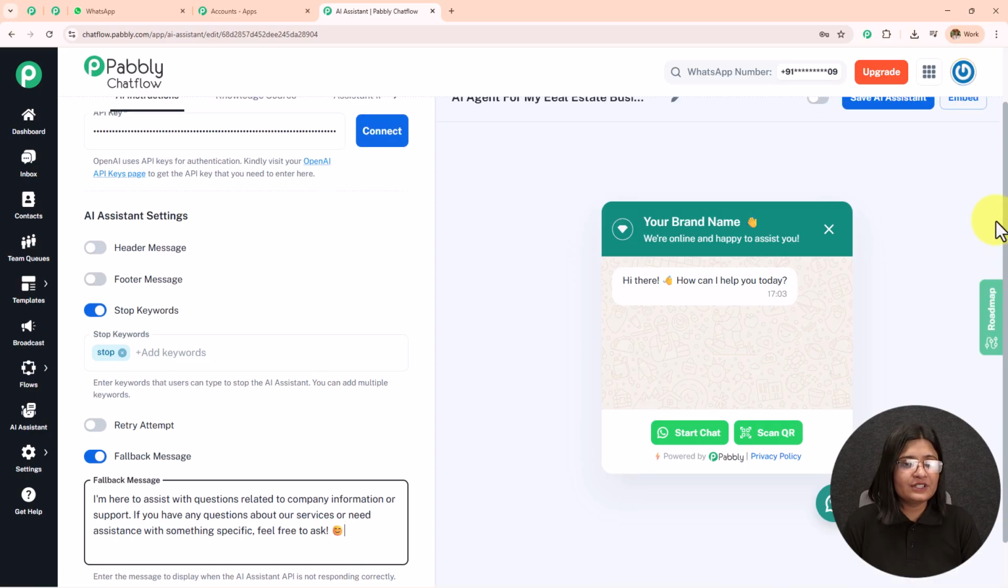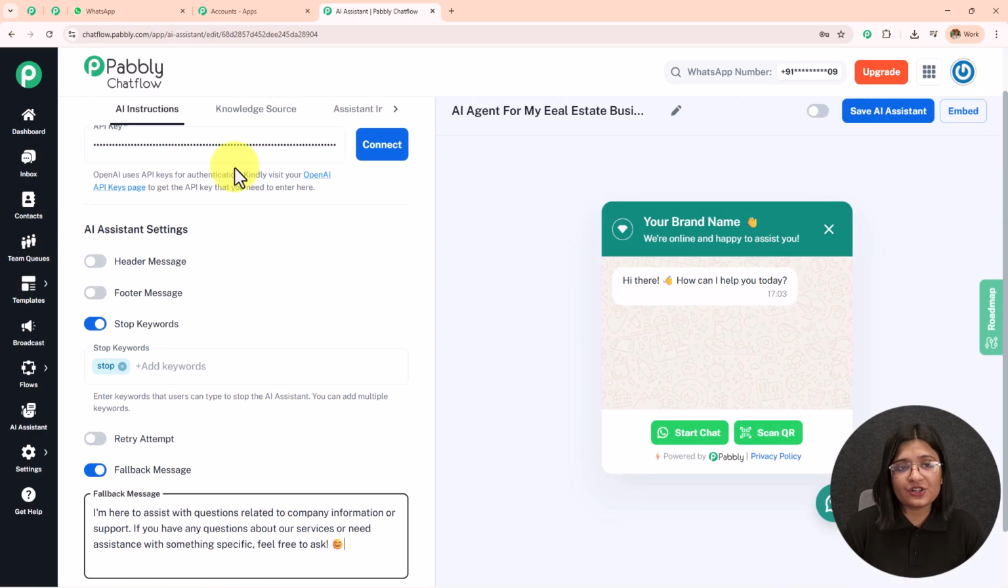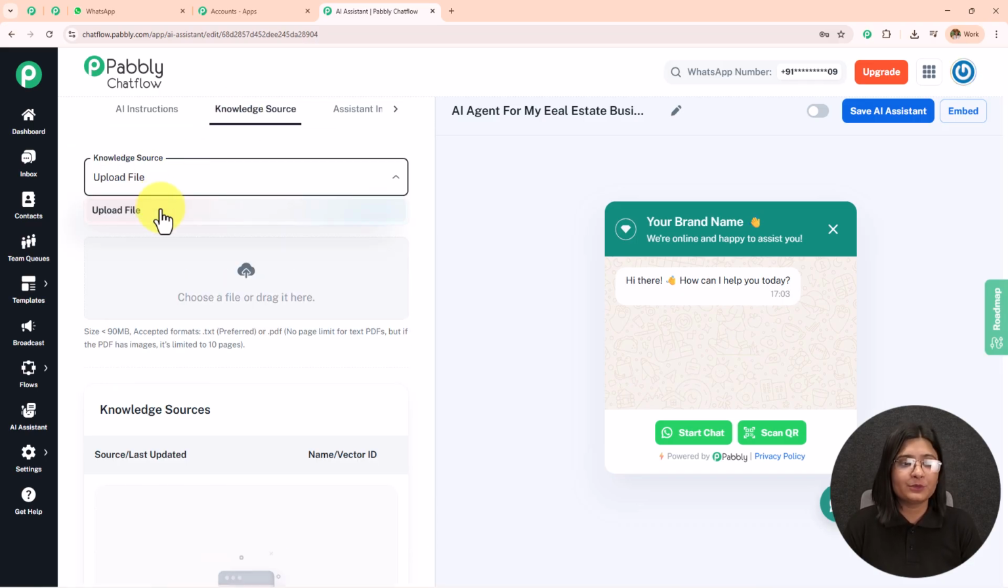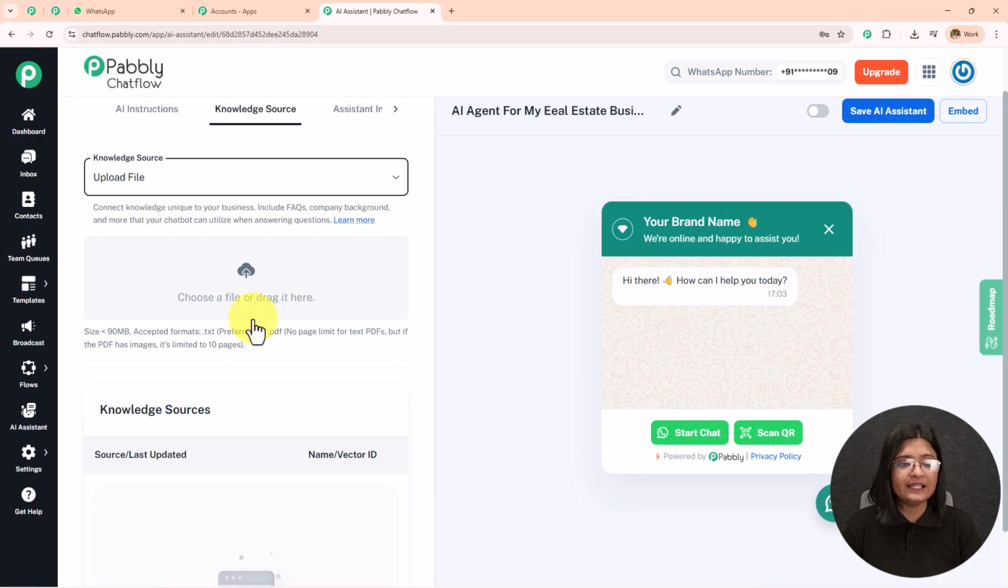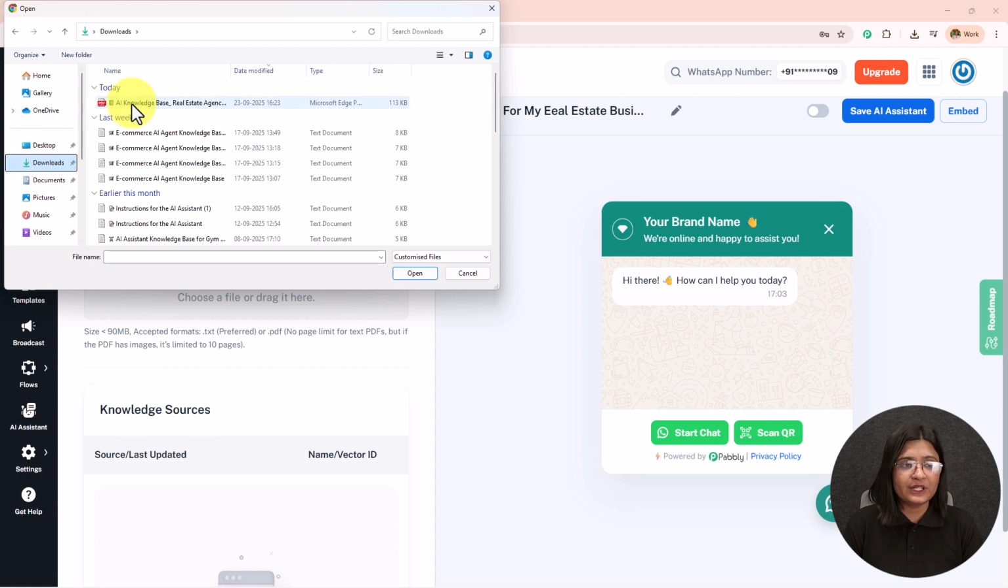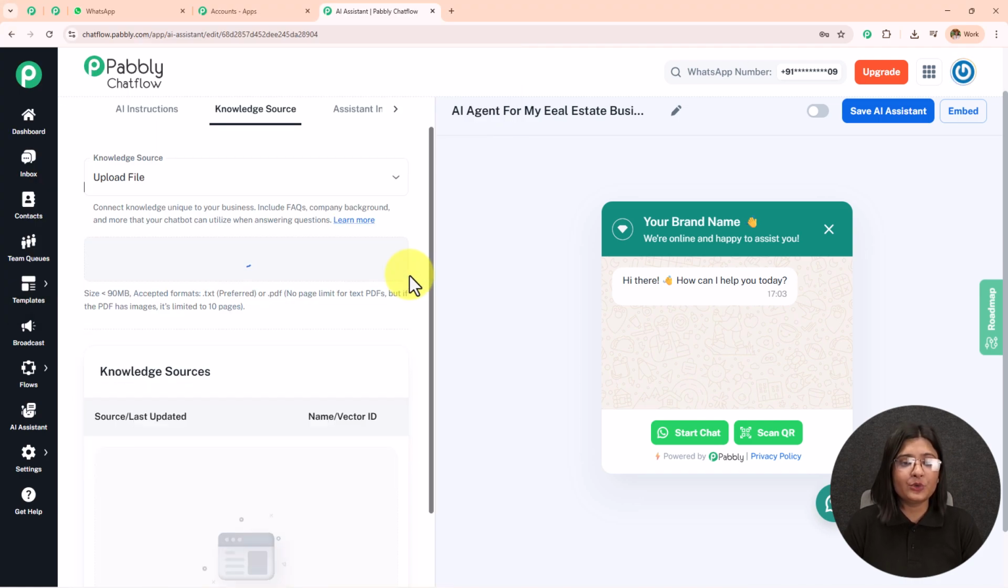Here we are done with the first step of adding the AI instructions. Moving on towards this knowledge source. So we have this knowledge source of upload file. I'm going to select the upload file. I'm going to click on this cloud and then I'm going to upload the file. So I have already created the file which I'm going to open and upload.